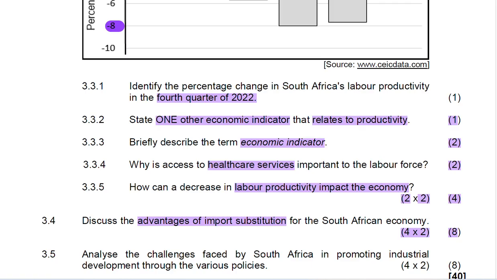The available foreign exchange can be used to import other goods and services, thereby increasing consumer choice. Yes, there might be times where we've produced enough, but there are still some products that we need from outside the country. Then we can use the excess money that we have and buy from the other countries.